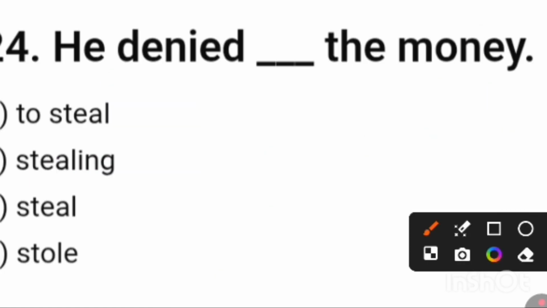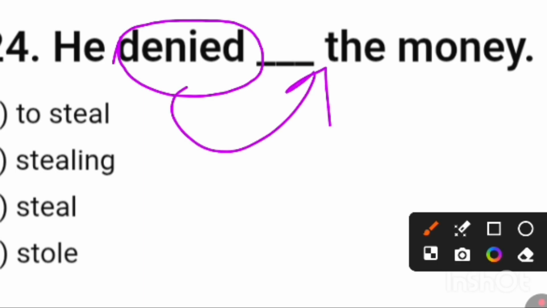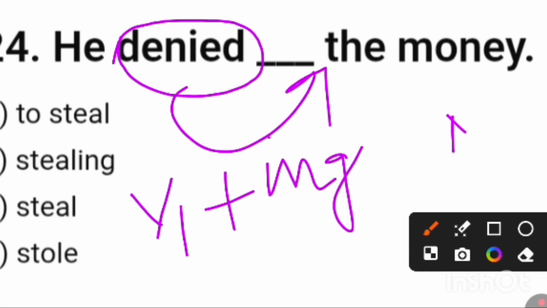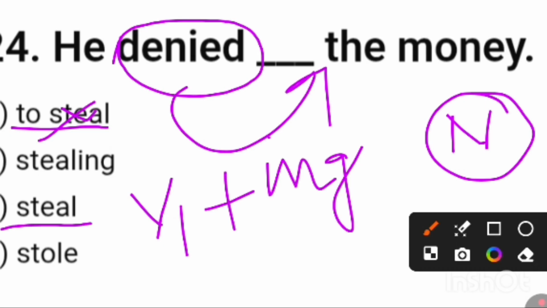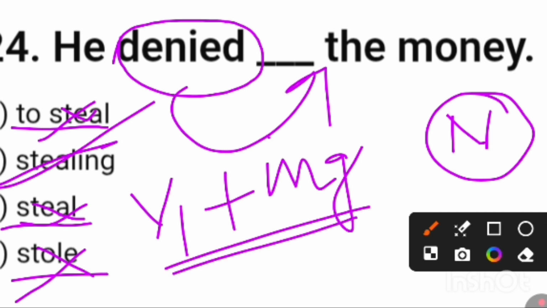Denied. Friends, denied is such kind of verb which always attracts gerund here as its object. Gerund means verb V1 present form of verb plus ing used as noun. Here it is infinitive form, we cannot write down. Here it is bare infinitive, we cannot write down. Here it is past form, we cannot write down. Stealing is the correct answer because we have to choose one gerund here, and gerund means base form of verb plus ing used as noun. Here you can see stealing is the object.